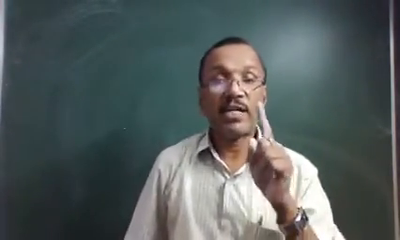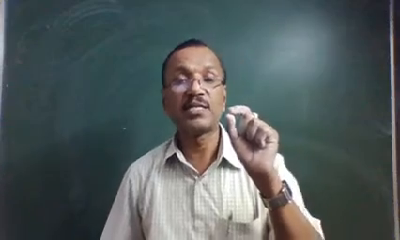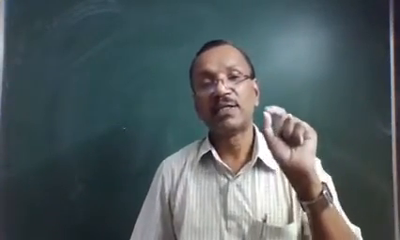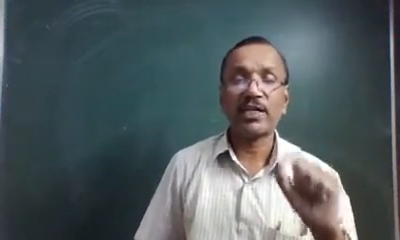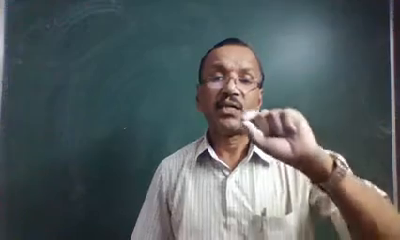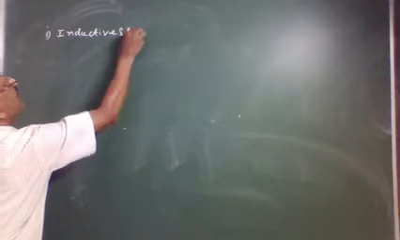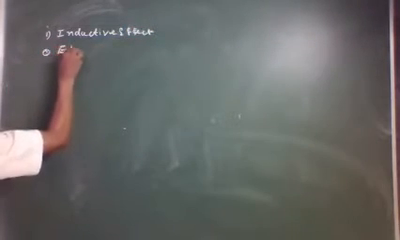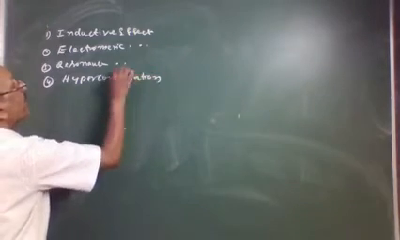The various electron displacements during the course of chemical reaction are named as: number 1, inductive effect; electromeric effect; resonance effect; and the fourth one is hyperconjugation effect.